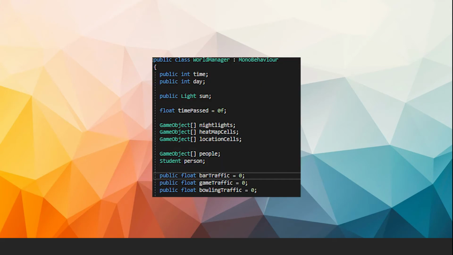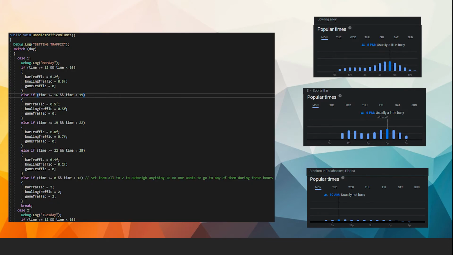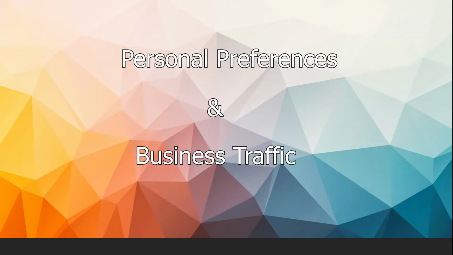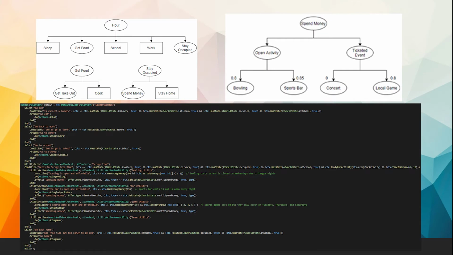Besides the personal characteristics added to the students, I also had to represent the business traffic at each location so that the students can compare the traffic against their preferences in their decision. To do this, I looked at various bowling alleys and sports bars around my town on Google and wrote some logic to shift the traffic variables to reflect the hourly and daily trends in local business traffic. With both personal preferences and traffic levels accounted for, I started working on integrating the domain in my written example into the student class to replace the basic domain previously being used.